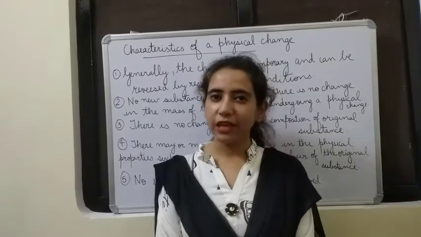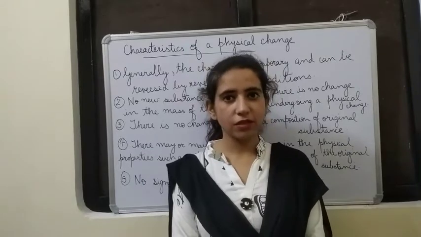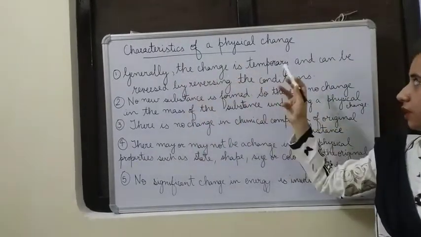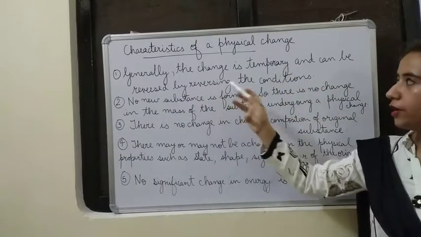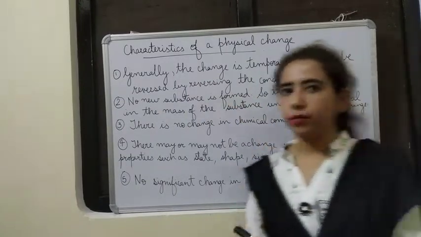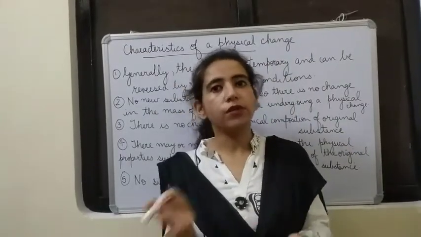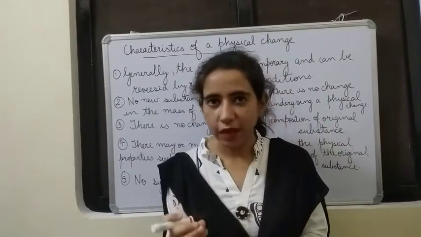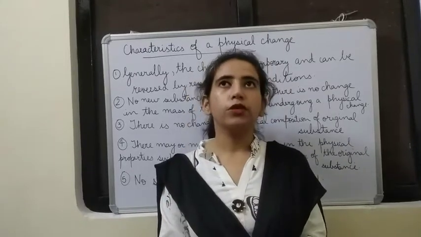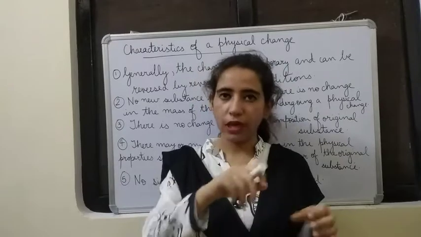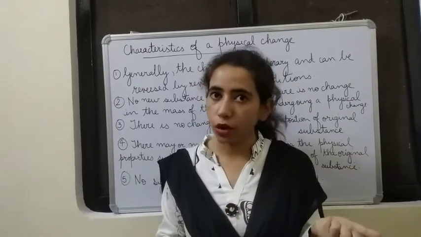We'll proceed with the characteristics of physical changes. The first one is, generally the change is temporary and can be reversed by reversing the conditions. That means physical changes are temporary changes, and if we want, we can reverse the changes. We'll understand with the help of one example. You take a glass of water and in that you put a spoonful of salt and then you stir it. Then you will get a salt solution.